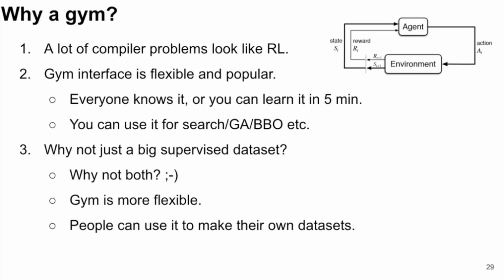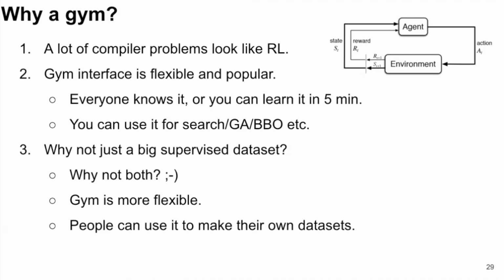So we've got this mapping that a lot of compiler problems map nicely to sequential decision-making processes. We picked Gym because it's a nice, flexible and popular, that's the important thing, library. People know it already. If you don't know the Gym framework, the previous slide showed almost every method in the API. It's like four methods. It's very straightforward. Of course, you don't have to do reinforcement learning. You can use it as just an abstraction for doing your own search, a genetic algorithm, some custom black box optimization, or ask ChatGPT.